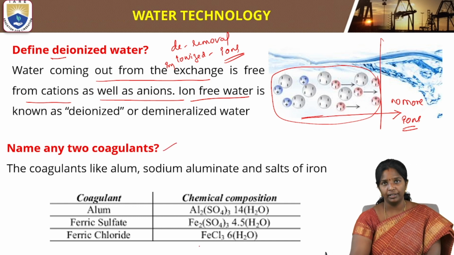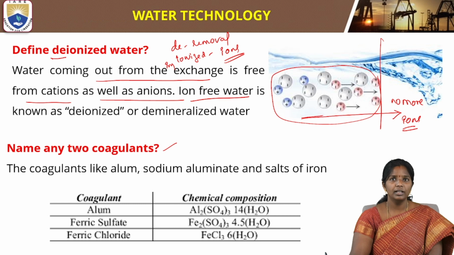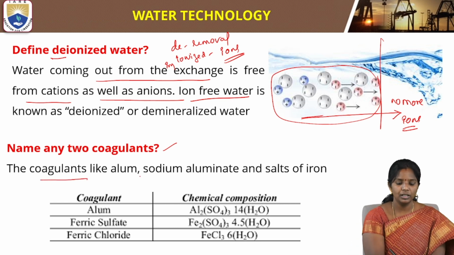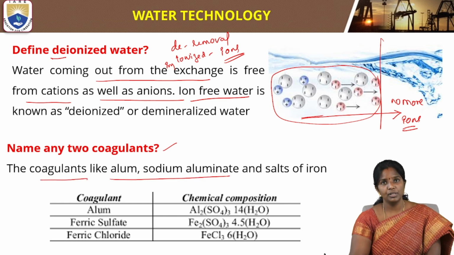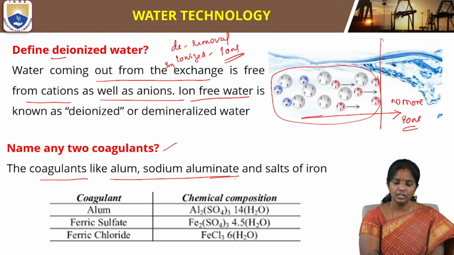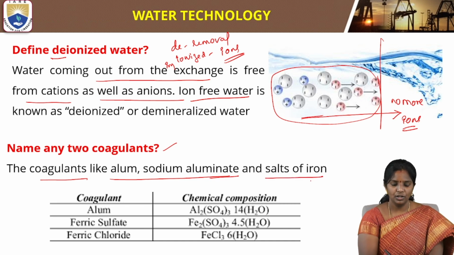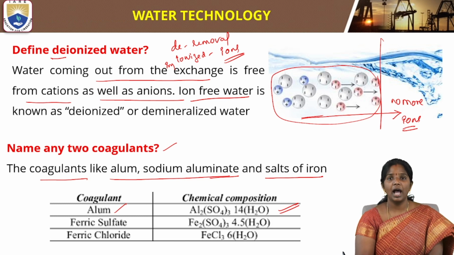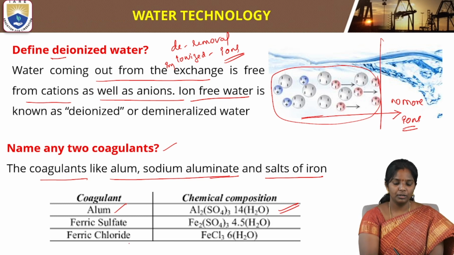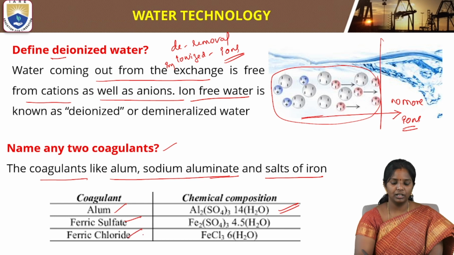Name any two coagulants. I have said that coagulants help in forming curdles and clotting. These coagulants are chemicals that are used. Examples are alum, sodium aluminate, and salts of iron. This is the alum that is present. The chemical compositions are aluminium sulfate, hydrated aluminium sulfate, ferric sulfate or ferric chloride, which are most widely used for the coagulation processes.